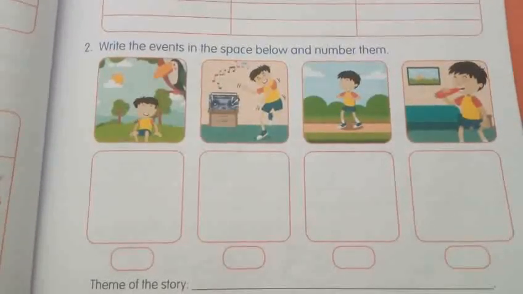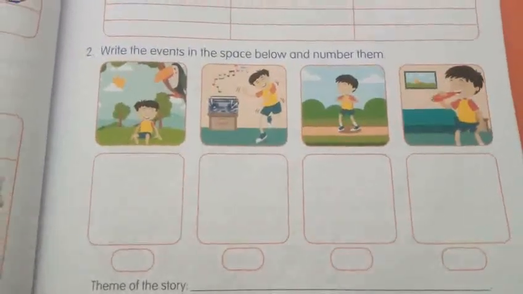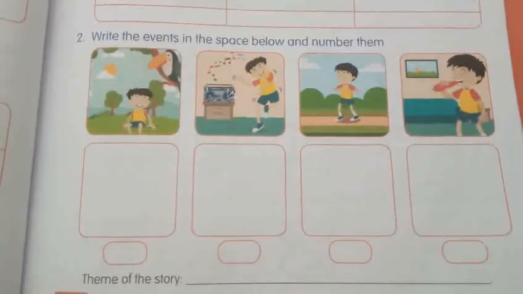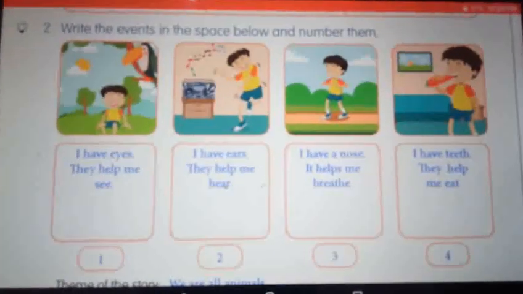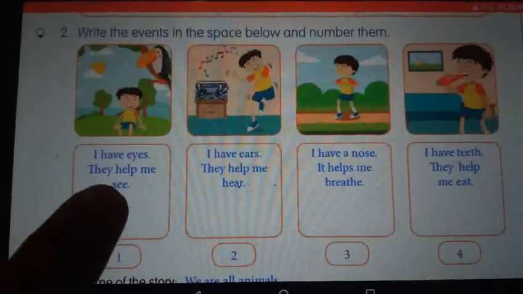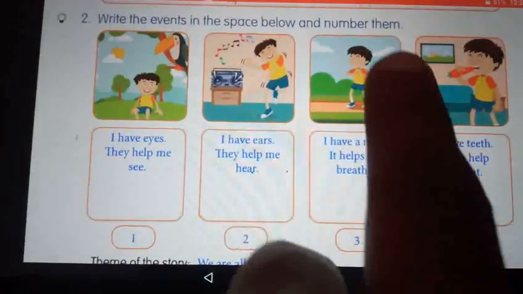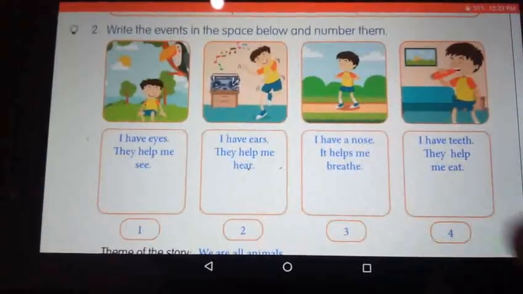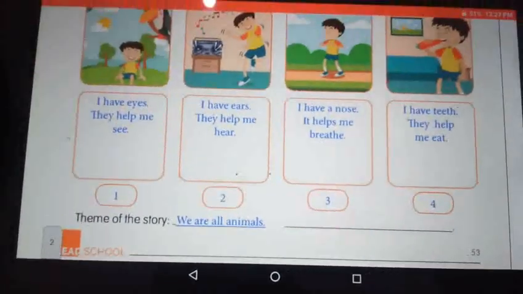Now I will show you your answer. So do you understand from this sequencing events? Sequencing events means telling what happened in order. That is called sequencing events. Okay? See this, my dear children. I have eyes, they help me see. I have ears, they help me hear. I have a nose, it helps me breathe. I have teeth, they help me eat. So in this slide you have to complete this worksheet, my dear children.